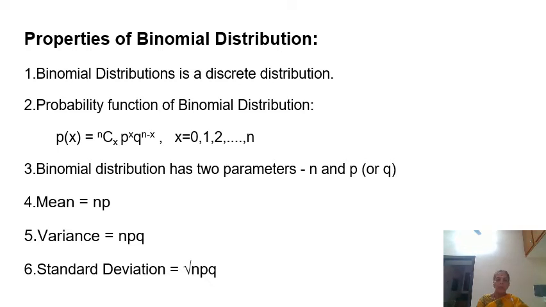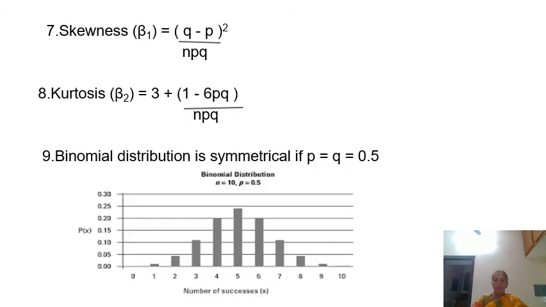Number 4, the mean of the binomial distribution is np, variance equal to npq, standard deviation equal to root of npq. Skewness, beta 1 equal to (q minus p) the whole square divided by npq. Kurtosis, beta 2 equal to 3 plus (1 minus 6pq) divided by npq.